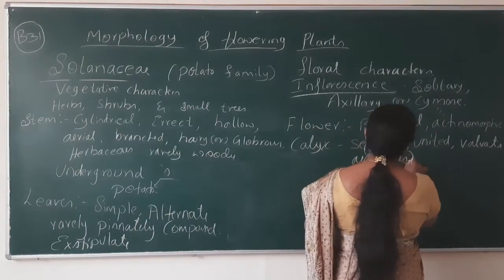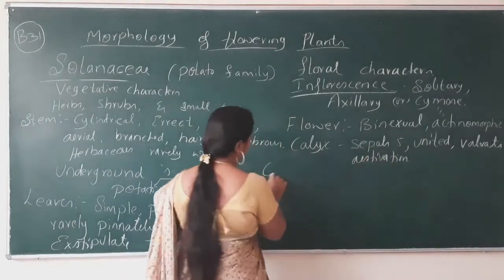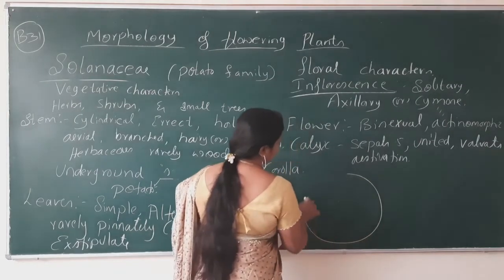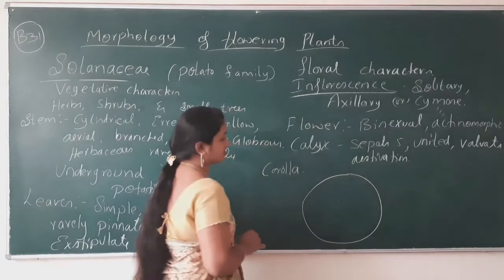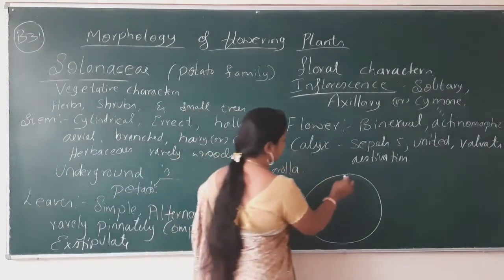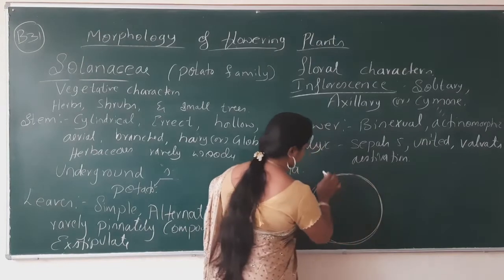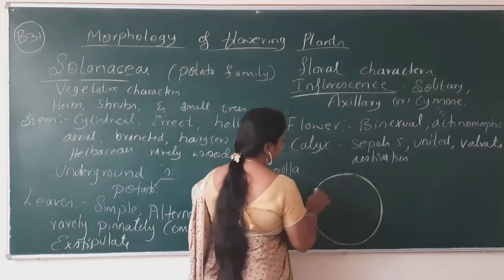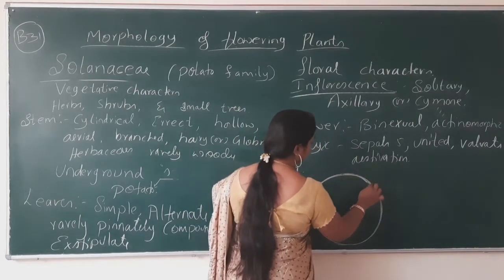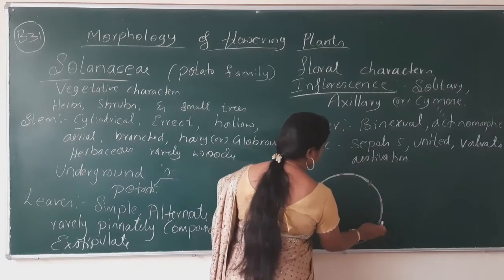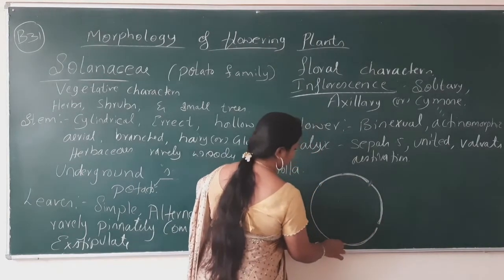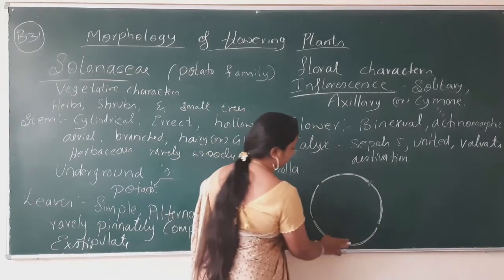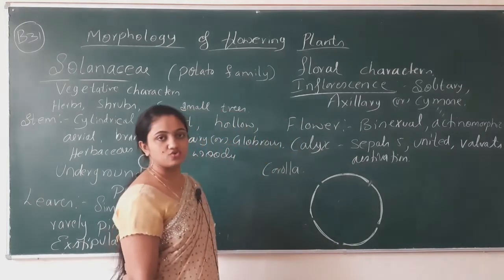estivation. Now what does it mean, valvate estivation? If you want to draw the floral diagram based on this character, how will you write? You have to write like this. Draw the circle and then make 5 sepals: 1, 2, 3, 4 and 5. Now we have 5 sepals and all are united.